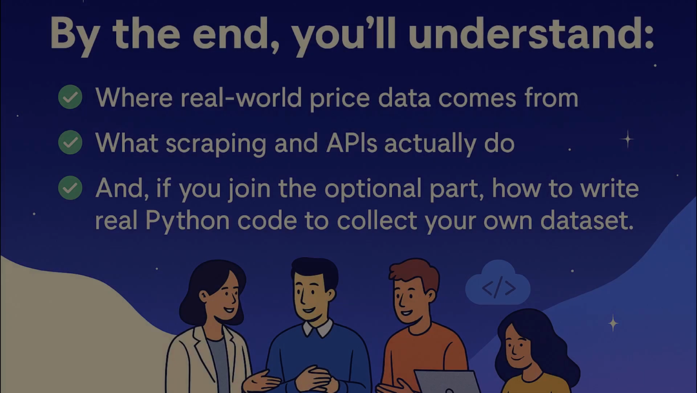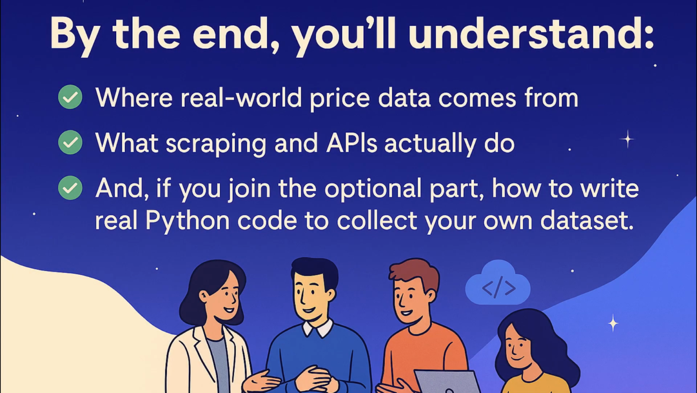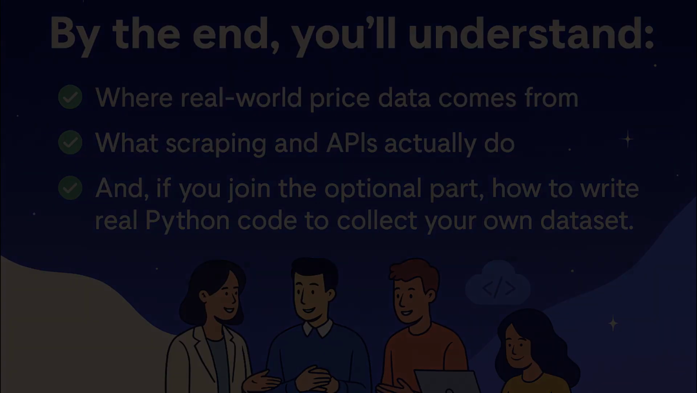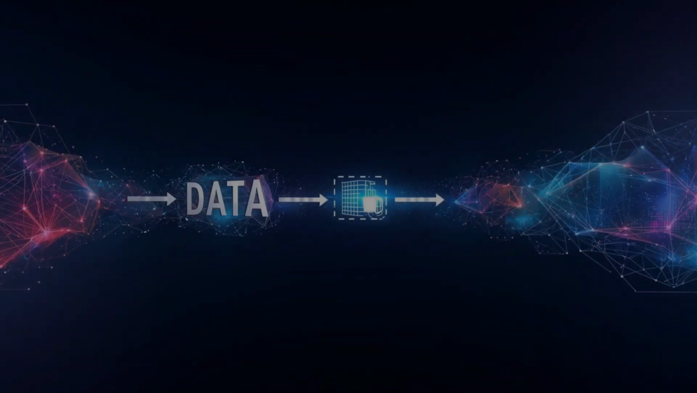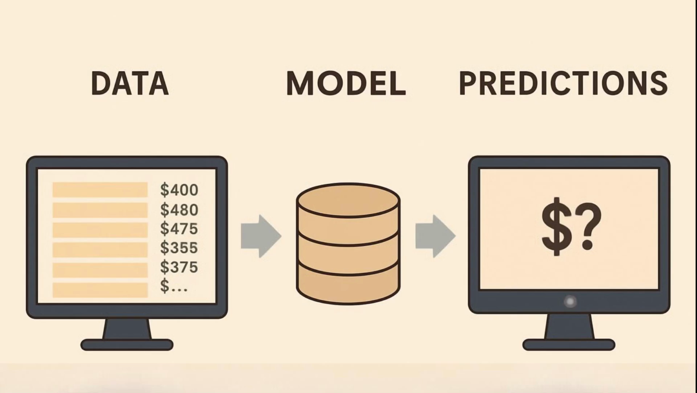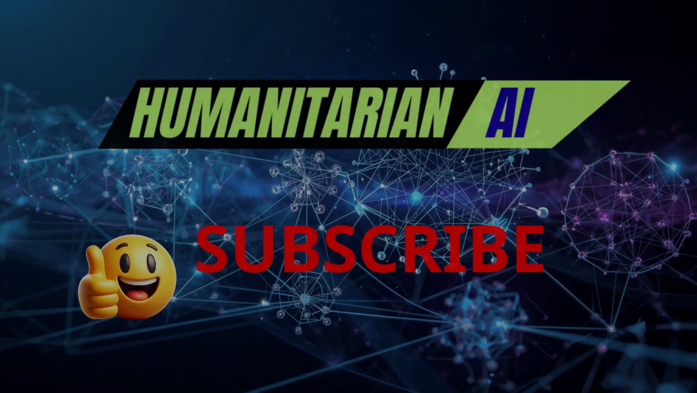By the end, you understand where real-world price data comes from, what scraping and APIs actually do, and if you join the optional part, how to write real Python code to collect your own dataset. This is the foundation of machine learning. Good data means good predictions, and this episode will show you exactly how that data is gathered. So get ready. The data gathering episode starts now.